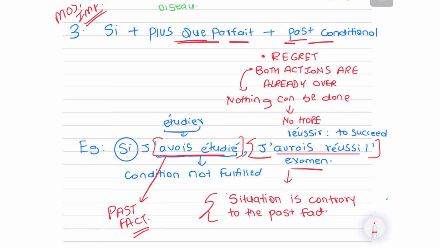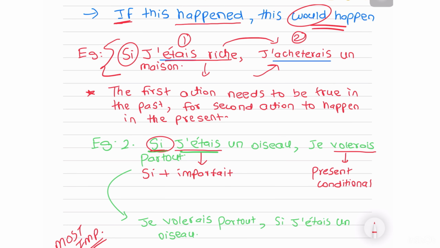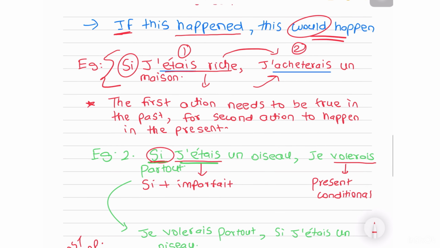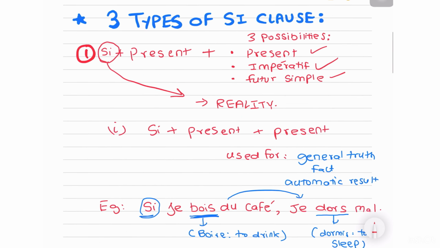Okay, so taking your example, you don't have to personally regret. You're still in the imparfait and present conditional state. As in, if you studied, you would succeed. Okay, so it is an imagination, a hypothetical situation. This, on the other hand, what we are discussing is already done. Nothing can be done about it. Okay, which is why we're expressing regret. All right, so these are our three types of si clauses.